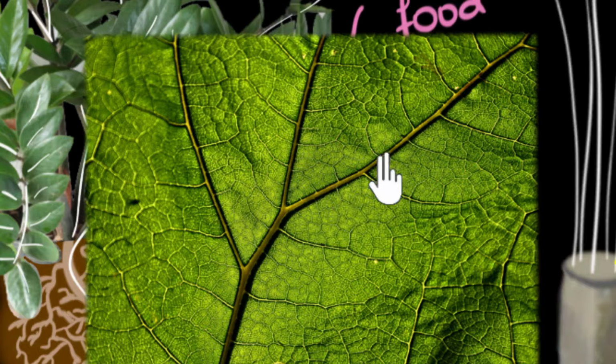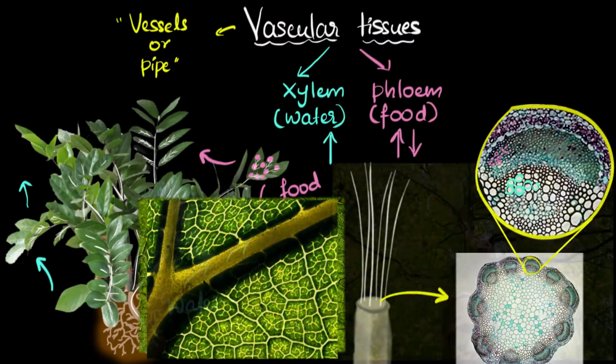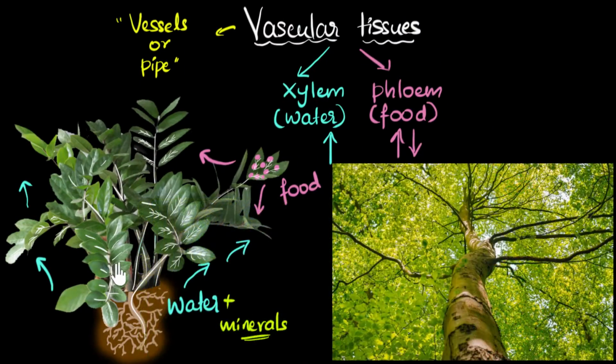These are the vascular tissues. And then you can see they branch off into becoming smaller and smaller. Let me zoom in even further. And you can see them branching off like a network of roads connecting different parts of the city, right? This way they make sure a maximum number of cells are able to get the food and water. That's how the transport system in plants works. Isn't that amazing? And now that they have developed the vascular tissues, nothing can stop them from growing tall, growing into trees to grow hundreds of meters tall, because of which we have forests and jungles and everything.